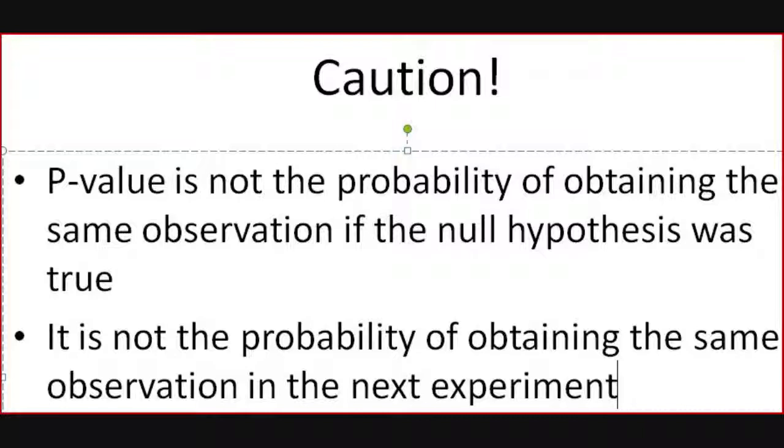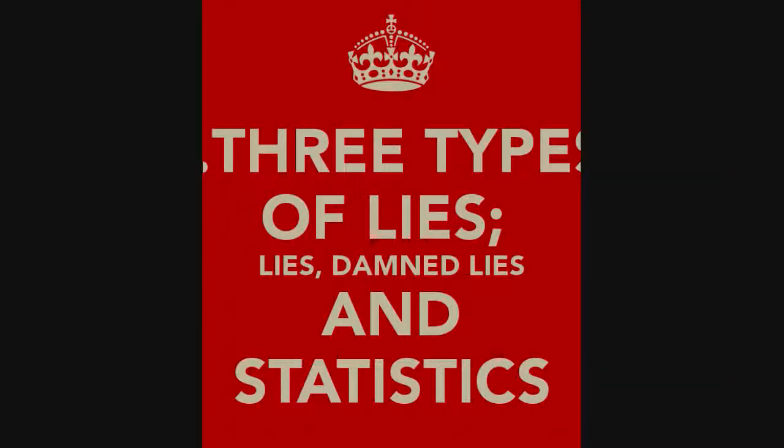Another misconception regarding the p-value is that it is the probability of the same observation happening again in the next experiment. The p-value does not say the probability of attaining the same observation in the next experiment. The p-value only states the probability of obtaining the same result, or more extreme, by chance alone. Knowing these misconceptions will certainly make you a good statistician, and it can also help you distinguish the nonsense going on with researchers claiming that statistical significance and practical significance are the same thing, which they certainly are not.